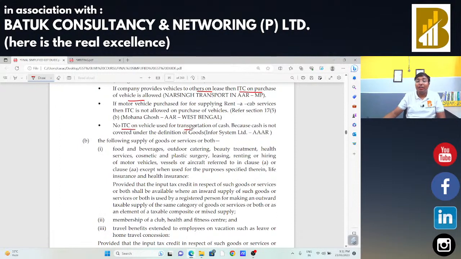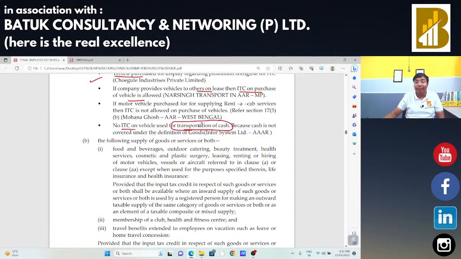No ITC on vehicles used for transportation of cash. If any vehicle is used for the transportation of cash only, in that case, input tax credit is not allowed because cash is not covered under the definition of goods. और अगर कोई चीज गुड्स की डेफिनेशन में नहीं आती है, अगर आप उसको केवल इसको ट्रेवल करने के लिए व्हीकल खरीद रहे हो, in that case input is not allowed.